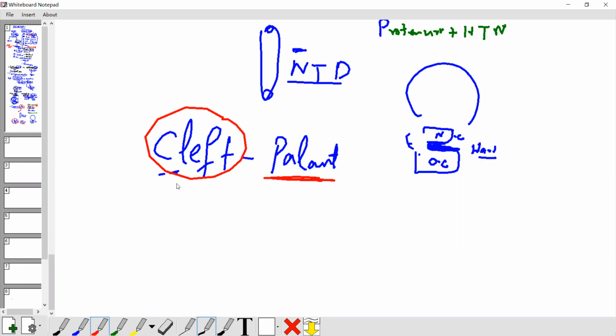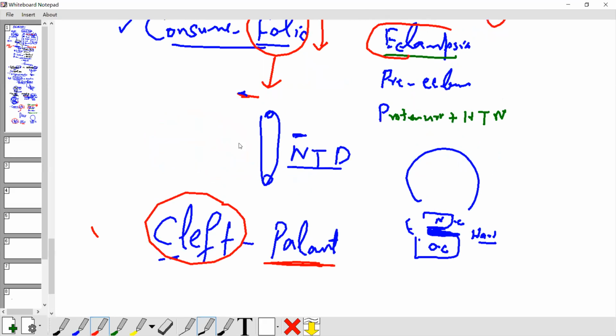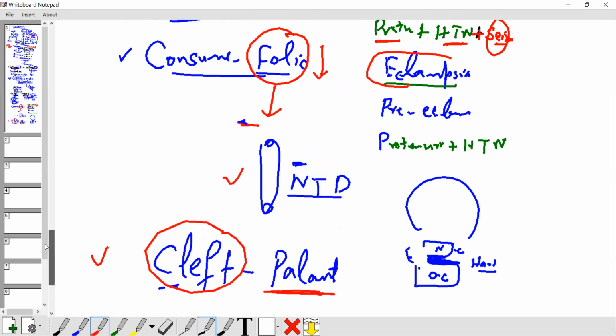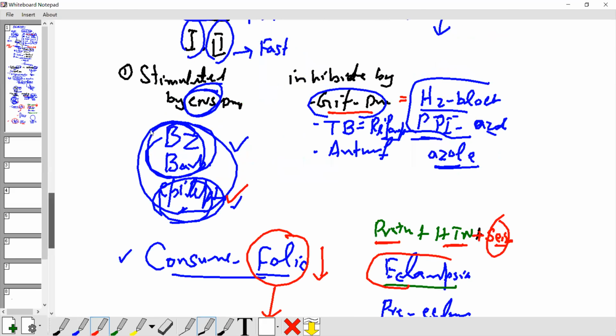So anti-epileptics cause 2 main side effects. Number one, neural tube defects. Why? Because these drugs consume folic acid. Understand? These drugs consume folic acid, causing neural tube defects. One thing is neural tube defect, another is cleft palate. Clear? Cleft palate, neural tube defect. Now you have these side effects in your mind.